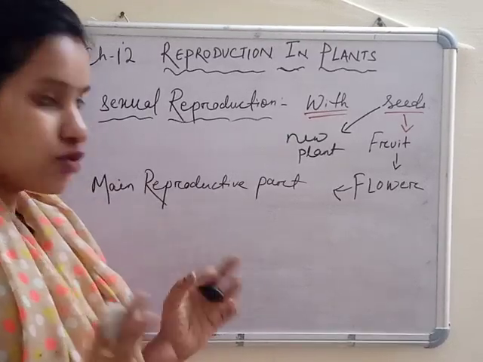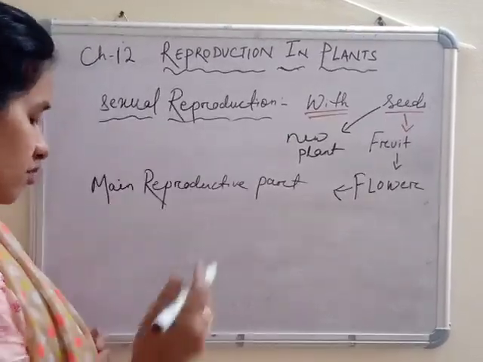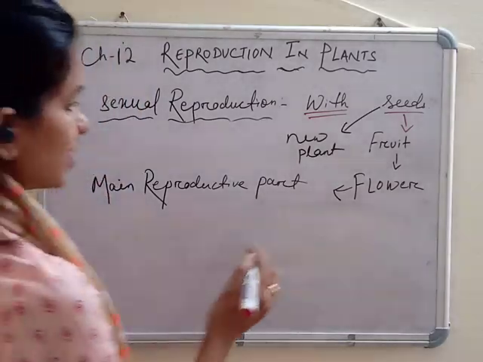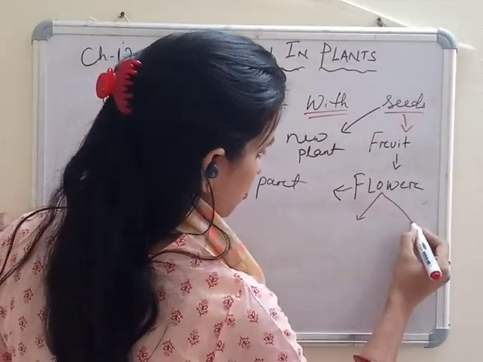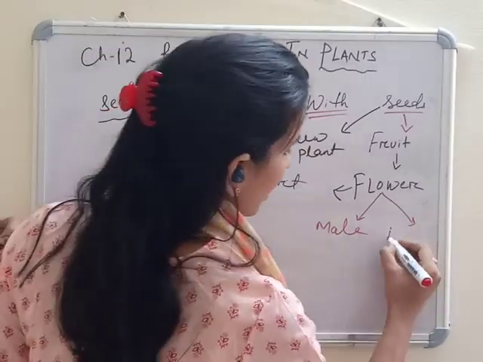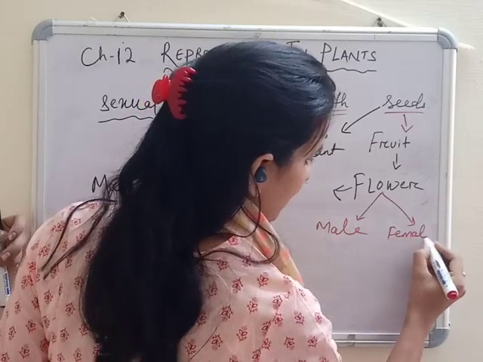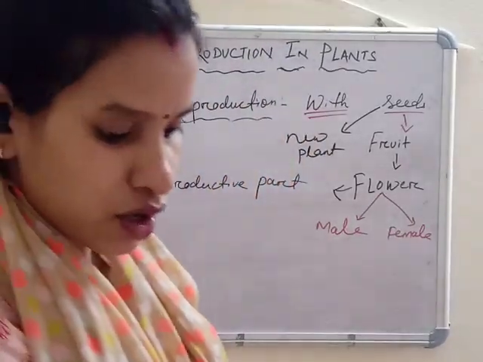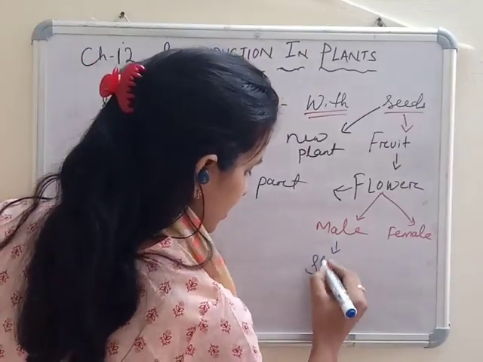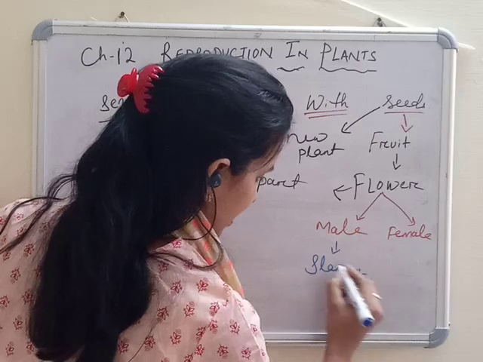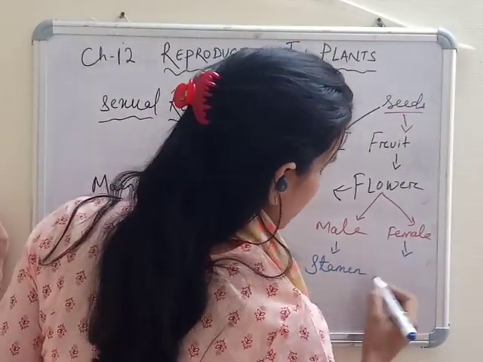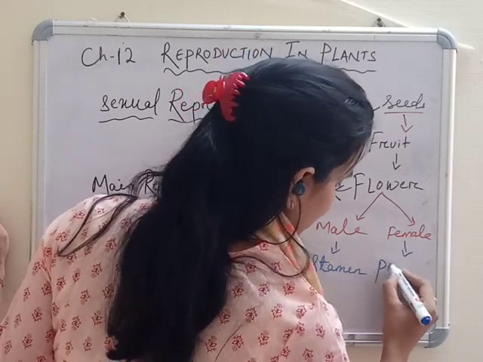A flower contains many parts, but most importantly male and female parts. What is the male part called? That is called stamen. And the female part is called pistil.